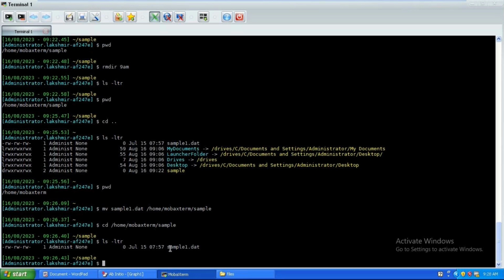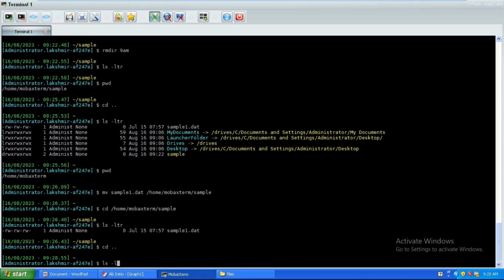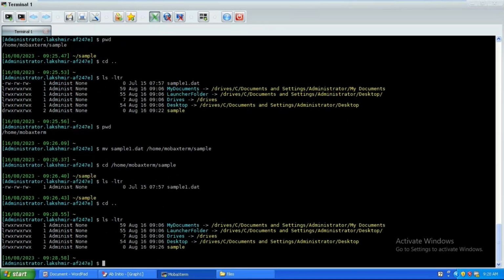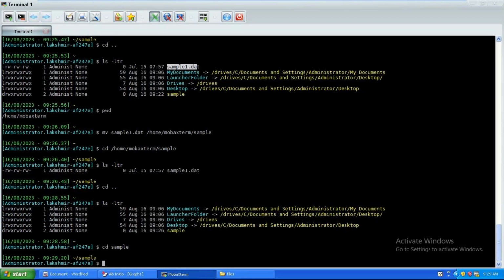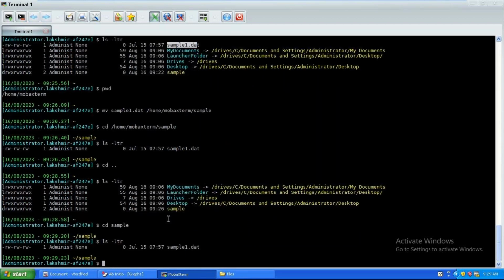So mv. I'm going one step back. This is ls hyphen ltr. You don't see sample1.dat here. Why? Because the mv command is used to move a file from one location to another location. Earlier we had it in the home path. Now in the same home path you don't find it, because it is moved to the sample path. Let me show you. cd space sample. Okay, ls space -ltr. You can see the sample file.